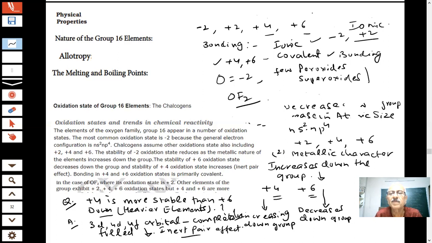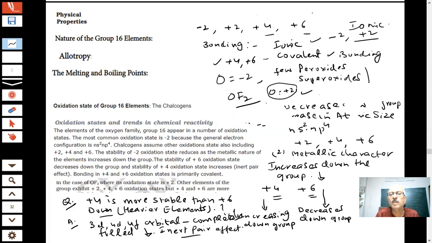Sir, in OF2 it will be +2. So when you have a highly electronegative element, fluorine is the most electronegative element. So with that, oxygen can be +2 also. Very few compounds will be there, but if something is more electronegative than oxygen, that is fluorine, then with fluorine it may form a plus oxidation state. Otherwise, it is -2 in most of the cases.